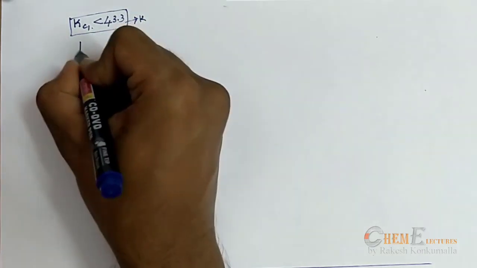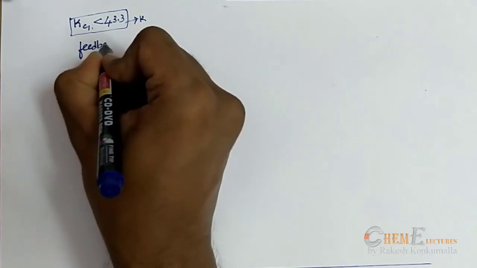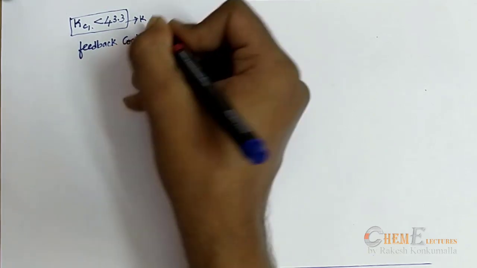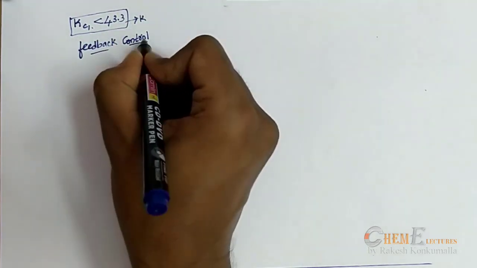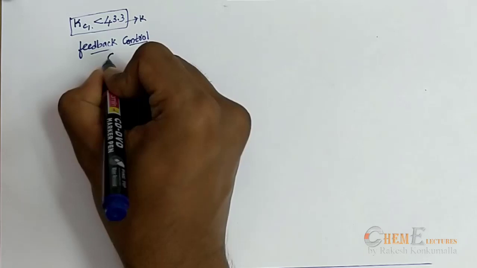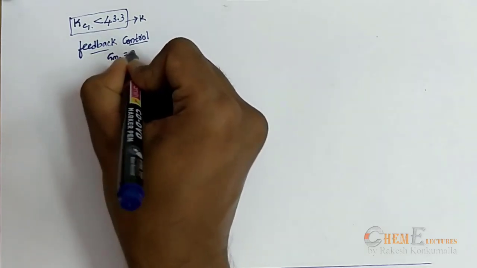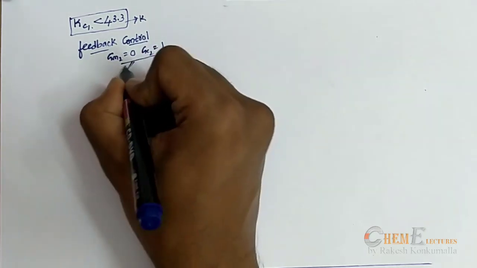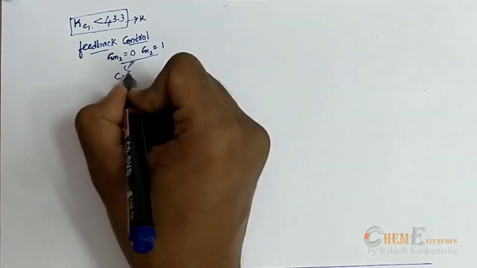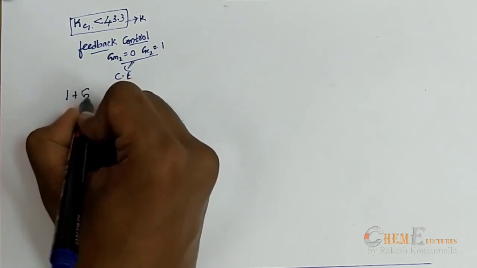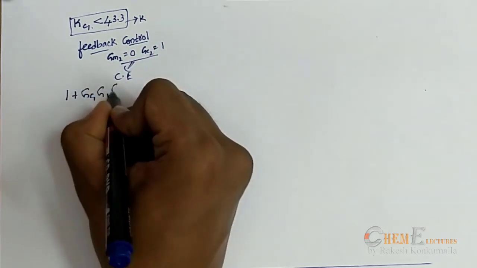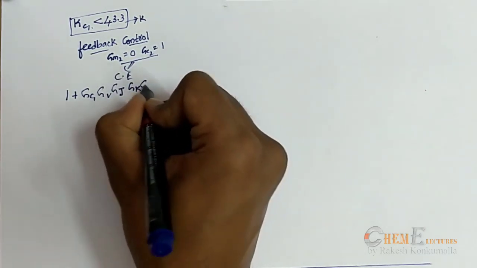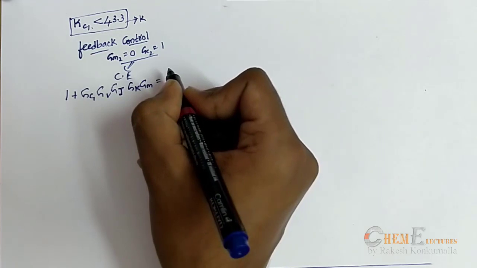Now coming to feedback control. For feedback control, there won't be any secondary loop, which means GM2 is equal to 0 and GC2 equal to 1. Now applying these two values in the characteristic equation, it will be 1 plus GC1 GV, jacket transfer function GK and GM is equal to 0.